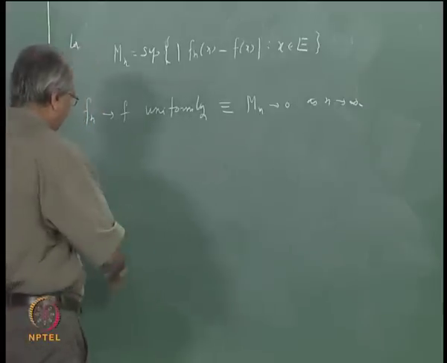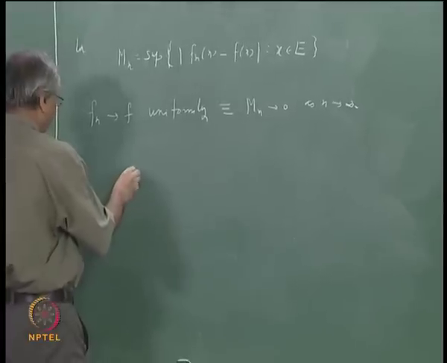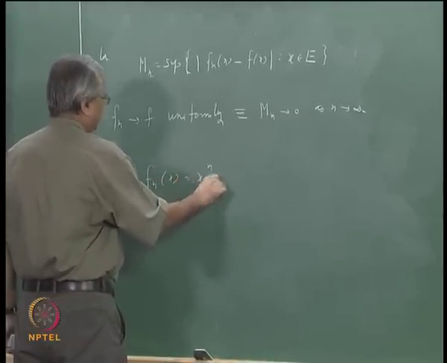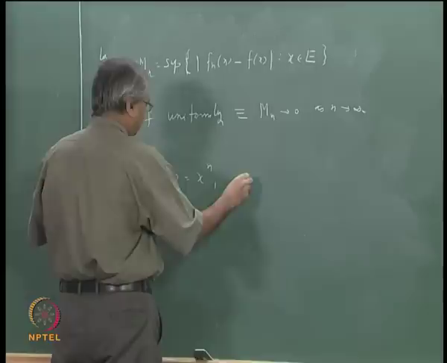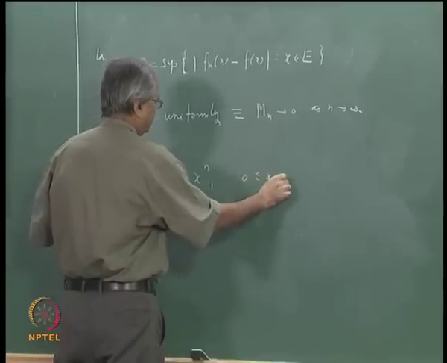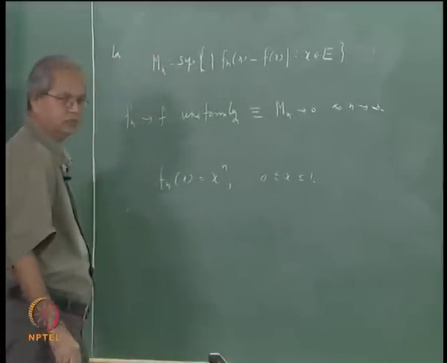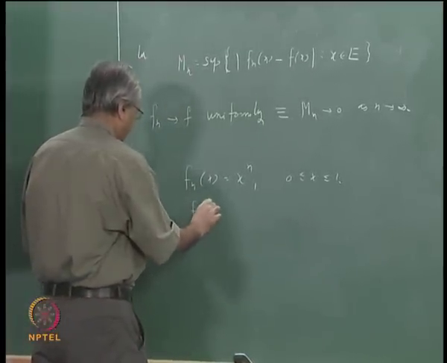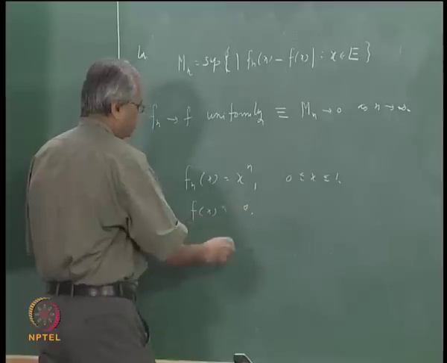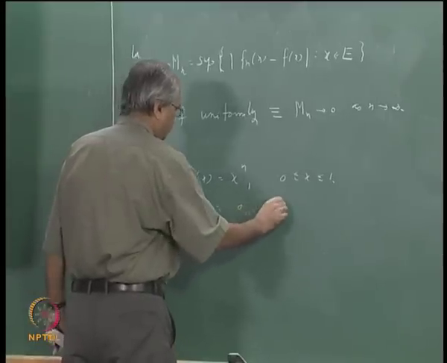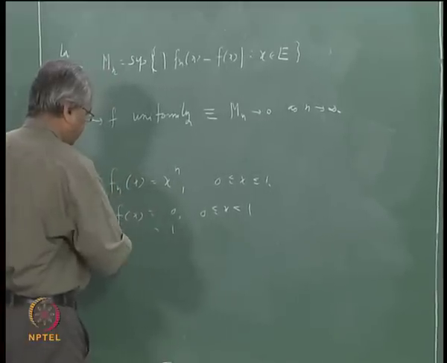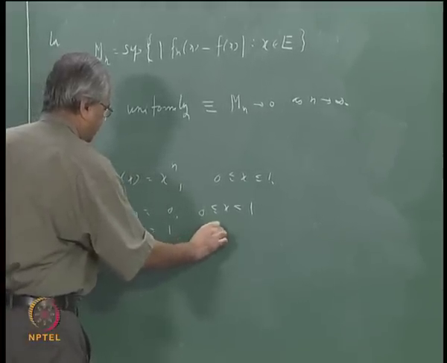Let us look at the example which we had taken earlier. Let us take fn(x) equal to x to the power n for 0 less than or equal to x less than or equal to 1. And what was f(x) in that case? f(x) was 0 for 0 less than or equal to x less than 1 and equal to 1 for x equal to 1.